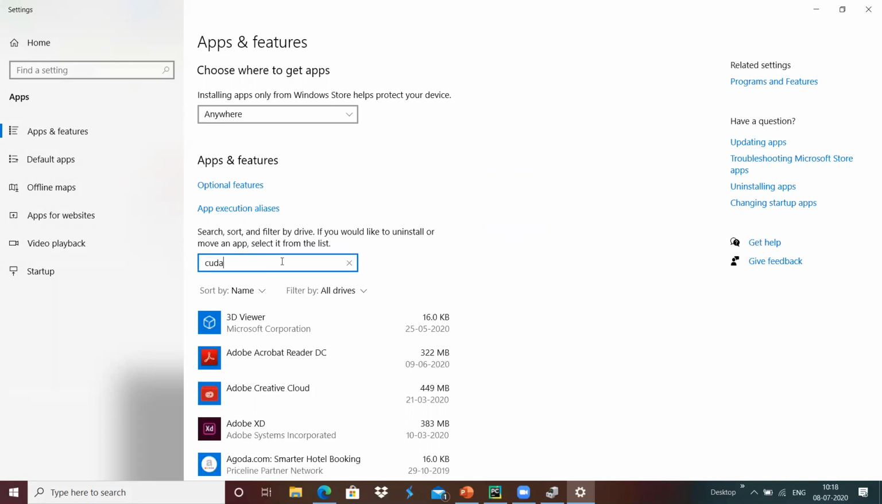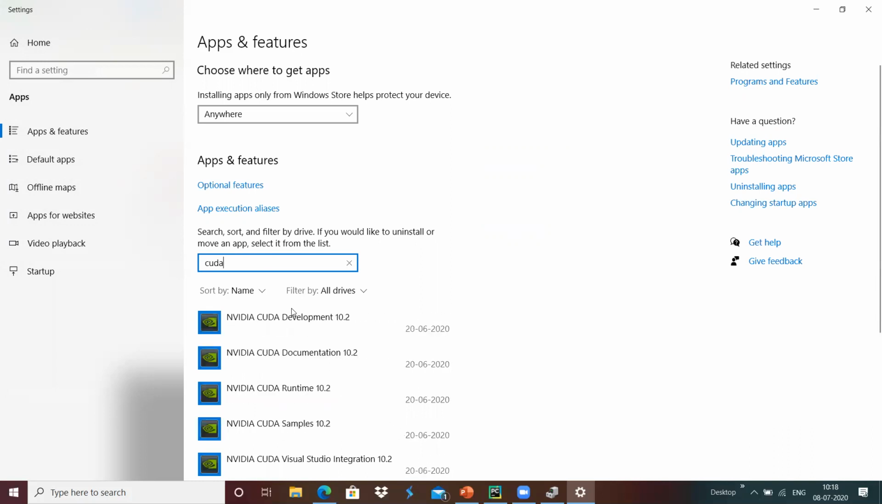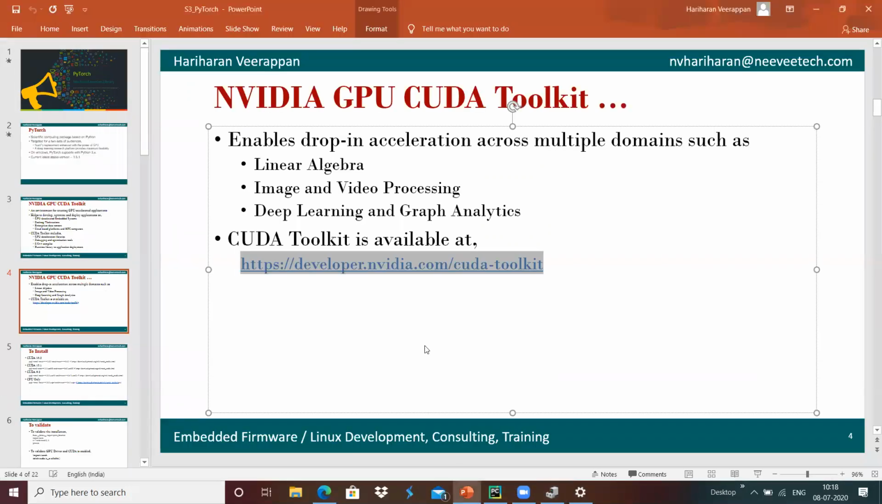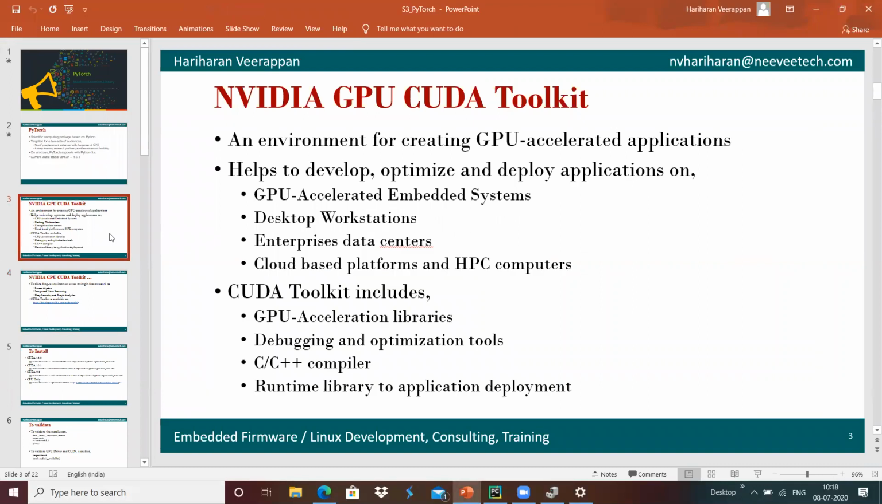Here I have installed the CUDA toolkit, which is 10.2, and my system is capable with the NVIDIA GPU over here. Once it is done, we can provide some information about CUDA. It's an underlying graphics processor unit for accelerated applications, and CUDA helps that